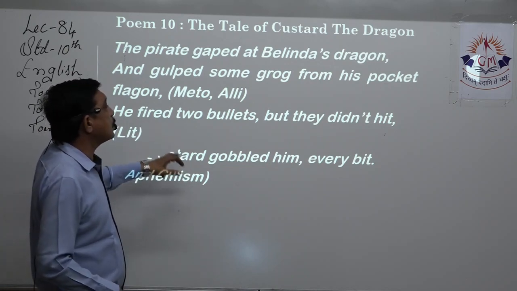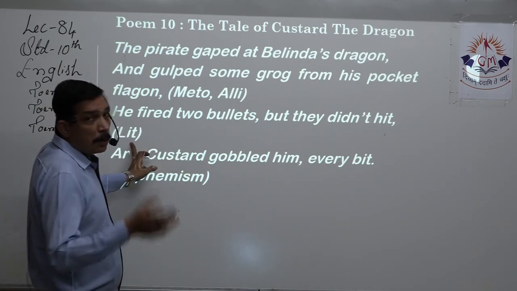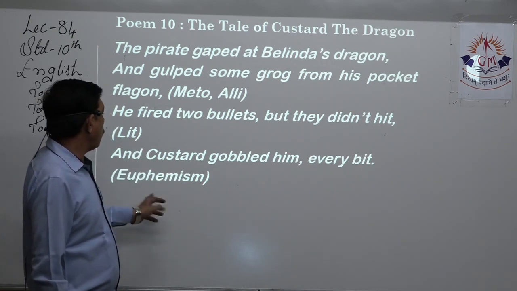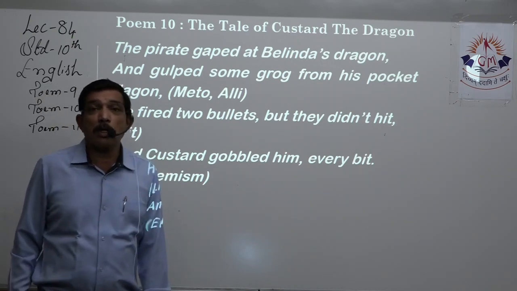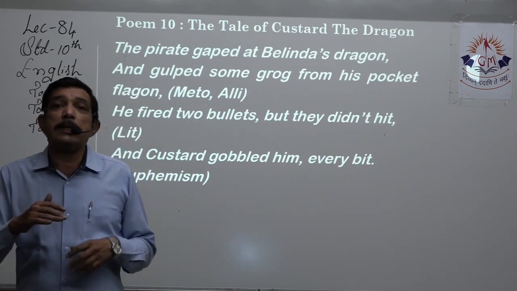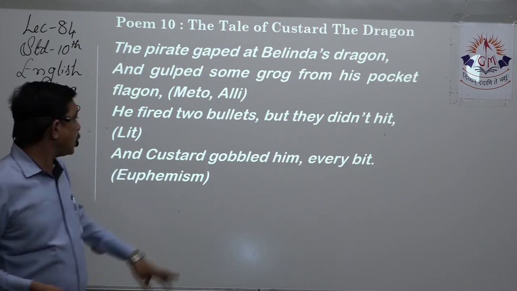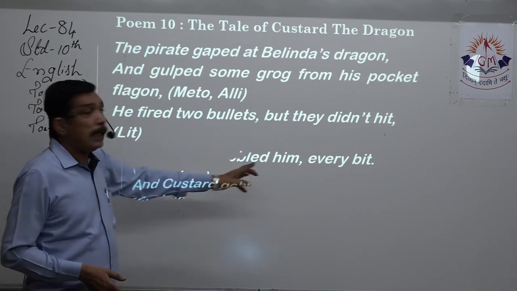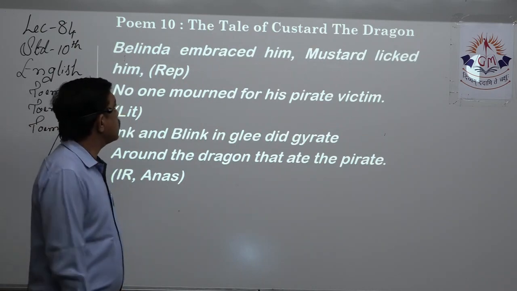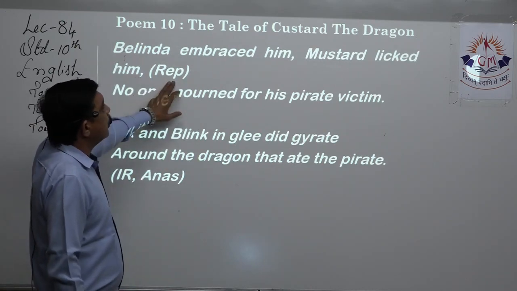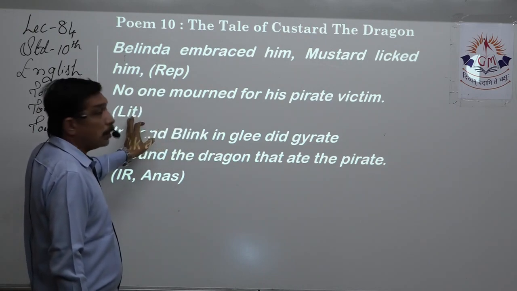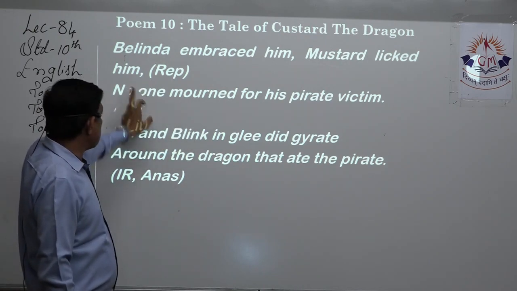He fired 2 bullets, but that didn't hit. Did not, so litotes. Custard gobbled him every bit. Now we are talking about a person who becomes dead, so dead is said in a very good way, right? So that is euphemism. Every bit was eaten away. Belinda embraced him, Mouse licked him. Repetition is there, him and him. No one mourned his parent. So litotes is there because negation is there.